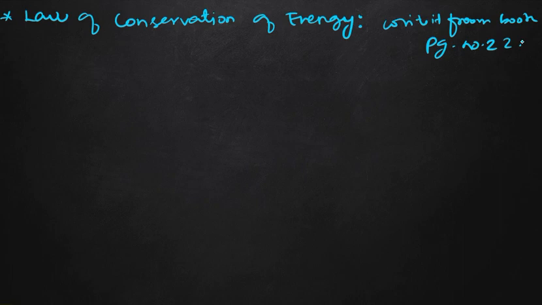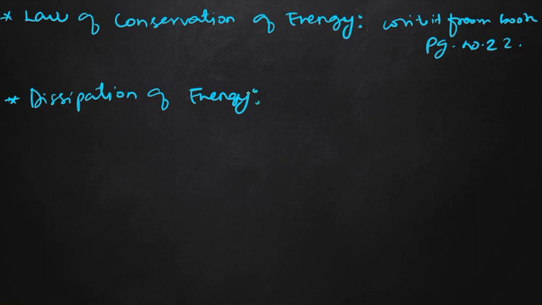And last we have the last topic, that is our dissipation of energy. Dissipation of energy generally means the transformation of energy. Transforming of energy from a useful form to a useless form is known as dissipation of energy. Suppose we are riding a bike. After riding some kilometers, our engine gets heated, and the heat produced by the engine does not do any type of work. That heat is our useless heat.